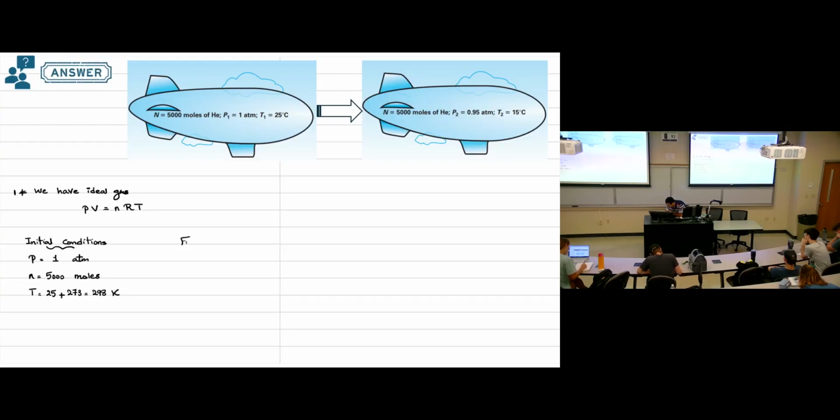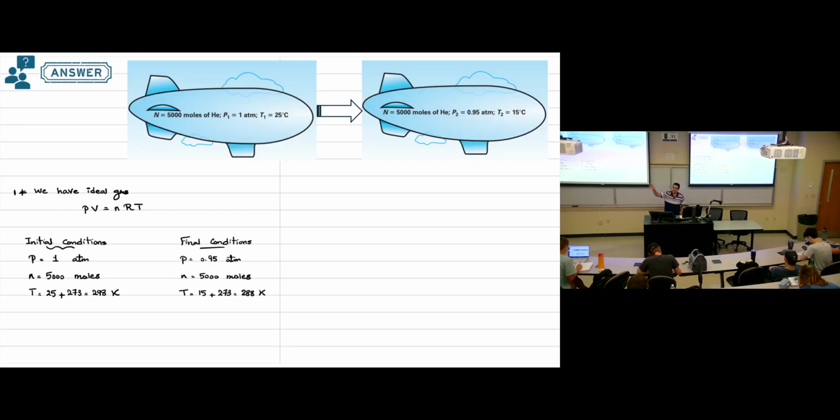Final conditions: the pressure will drop to 0.95 atmosphere, the number of moles will be the same, 5,000 moles, and the temperature is 15 plus 273, so it will be 288 Kelvin. So these are the conditions we have.